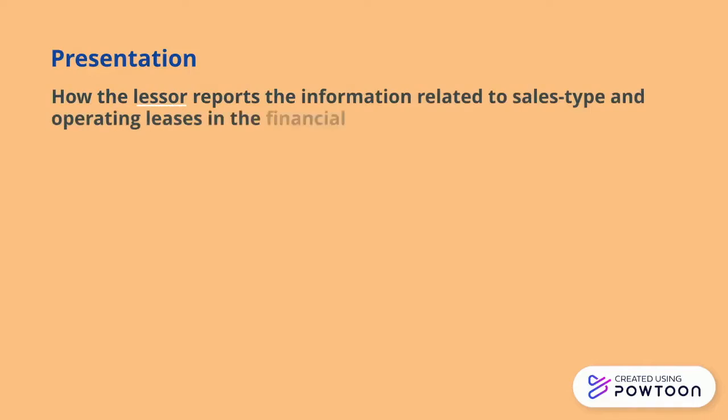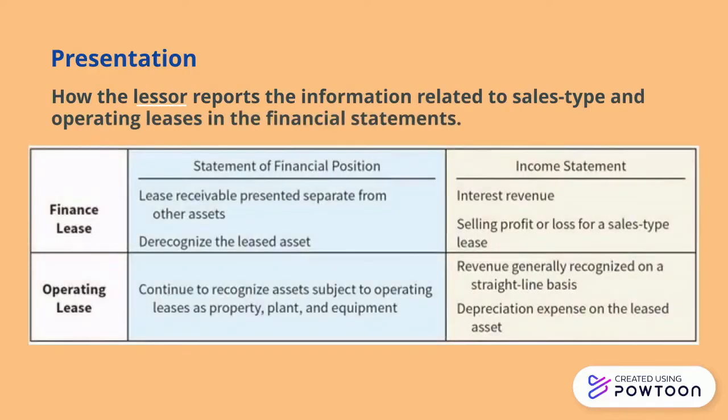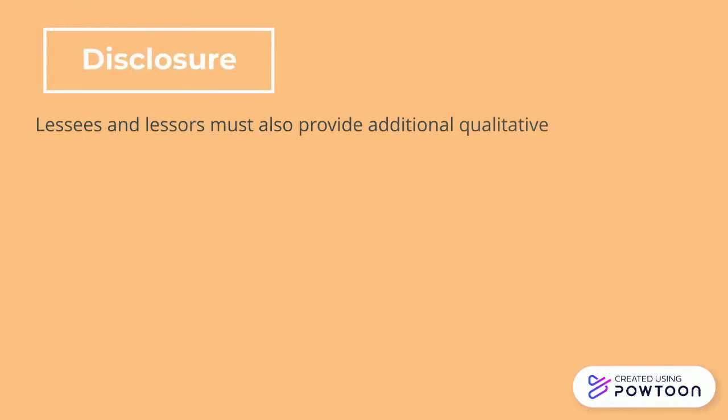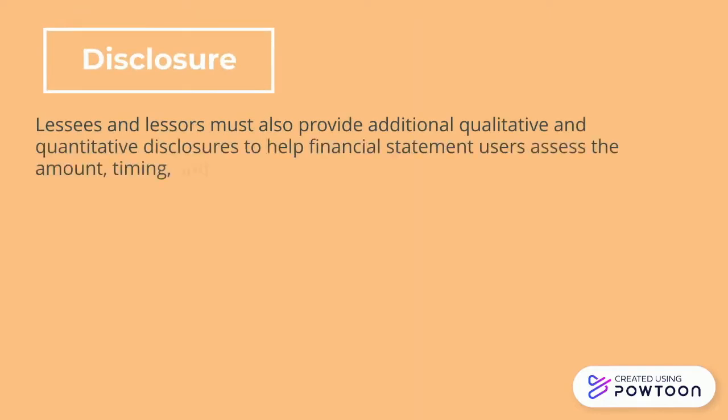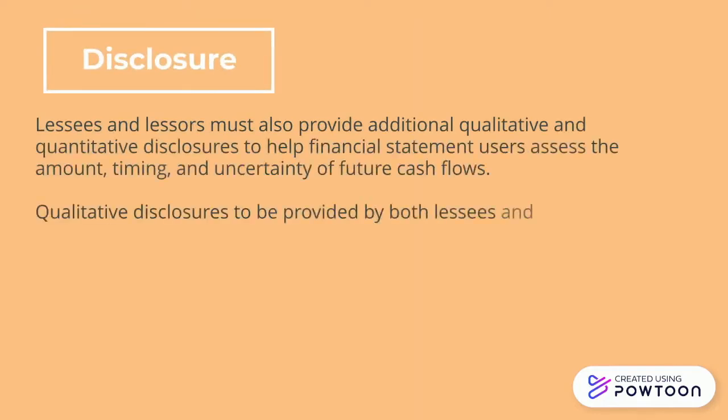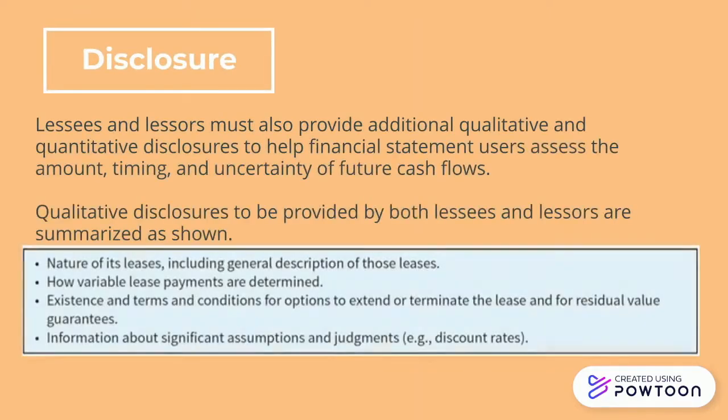For the presentation, it is the summary of how the lessor reports the information related to sales type and operating leases in the financial statements. Here is shown the illustration of financial statements from the lessor's point of view. And lastly, for disclosure, lessees and lessors must also provide additional qualitative and quantitative disclosures to help financial statement users assess the amount, timing, and uncertainty of future cash flows.